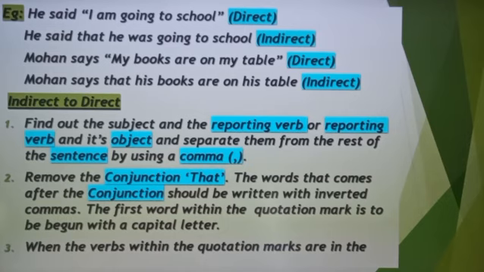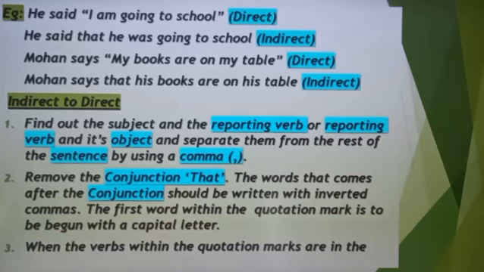Example, he said, I am going to school. This is a direct speech. He said that he was going to school. It is an indirect. Second example, Mohan says, my books are on the table. How do we convert this to indirect? Indirect is, Mohan says that his books are on his table.